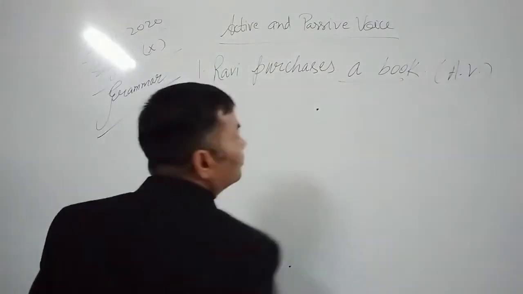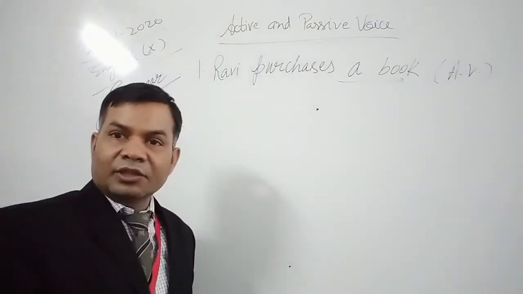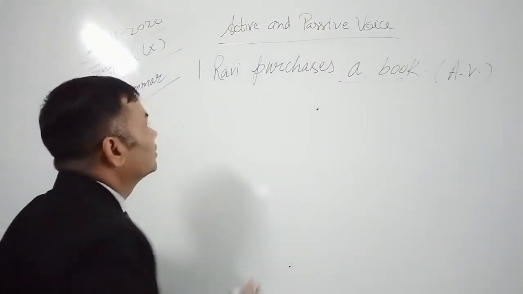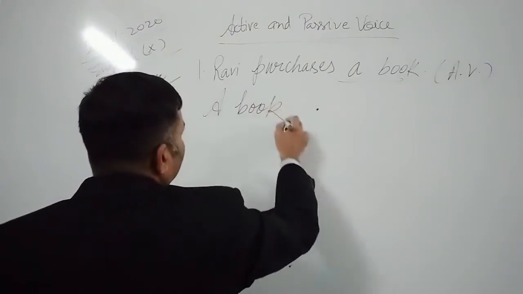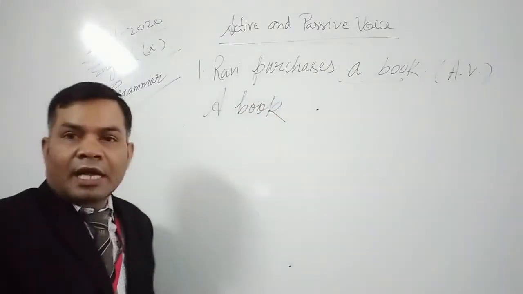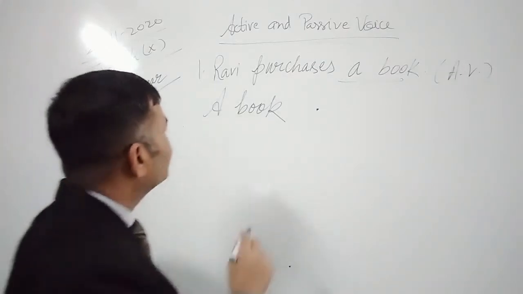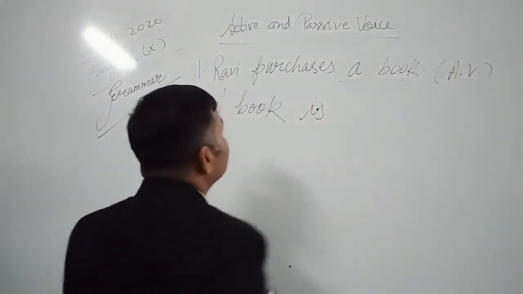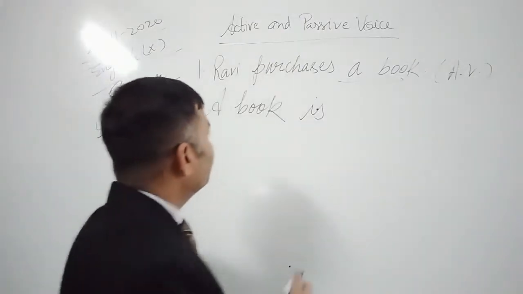So we all know the object will be written at the place of subject. A book. Now the helping verb is, are, am is used in passive voice. Then the third form of verb, purchased.